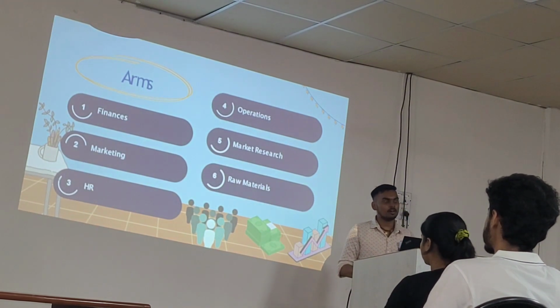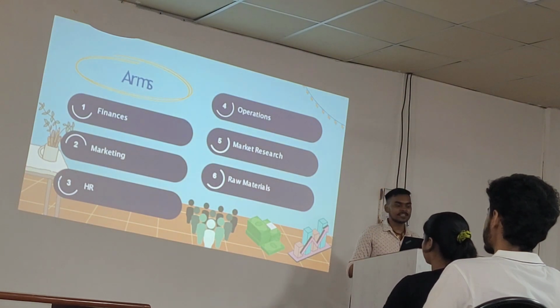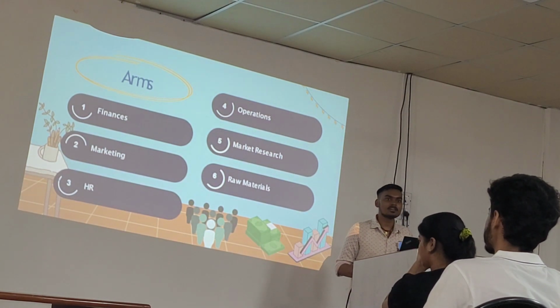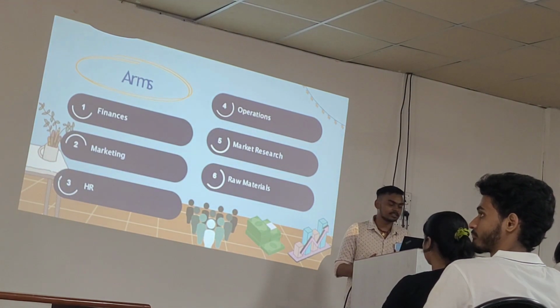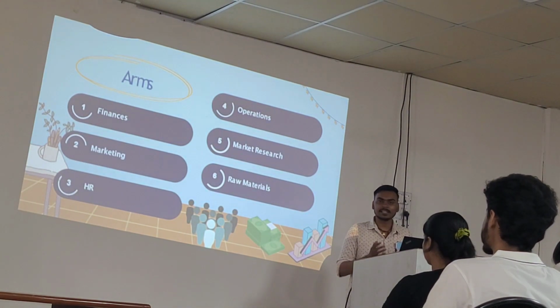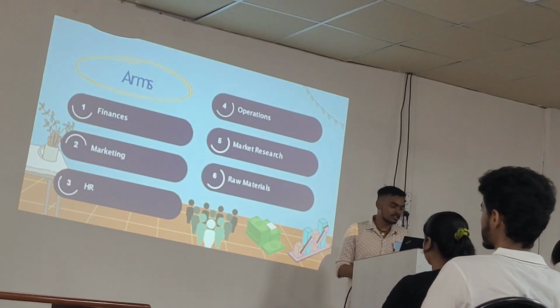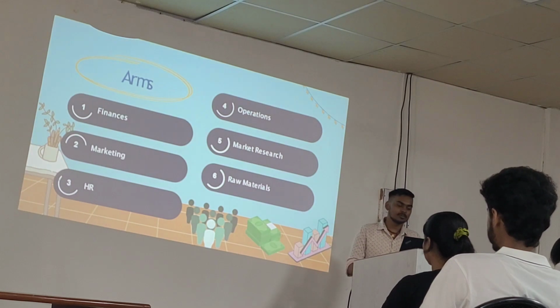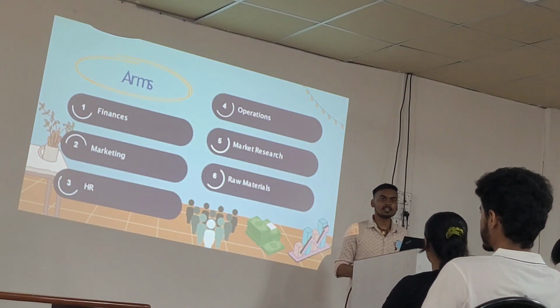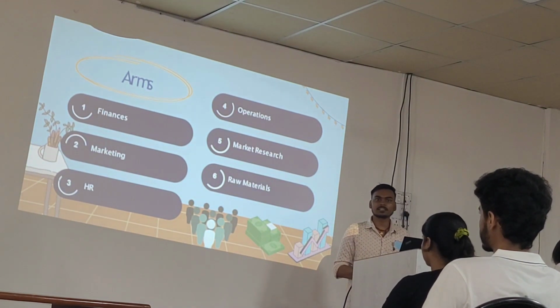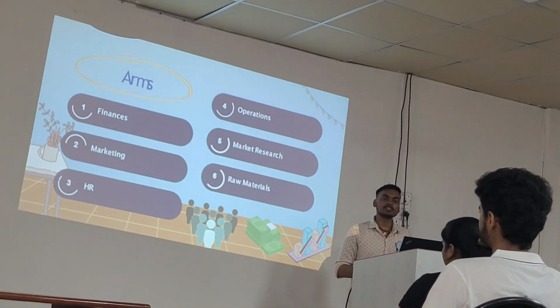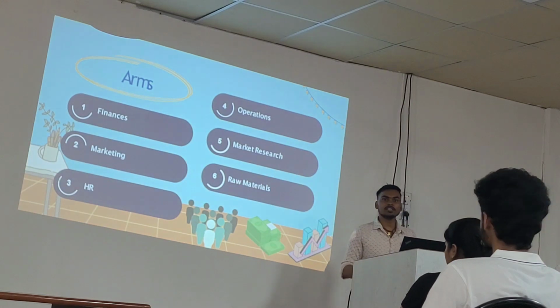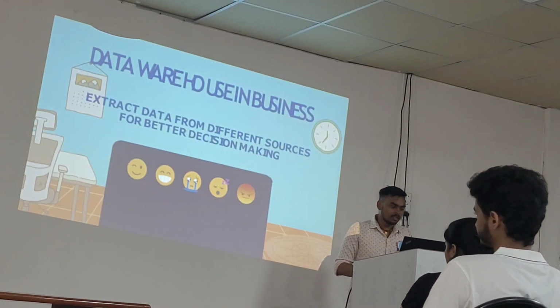So all sorts of data that a business requires during proper functioning, like financial information, marketing and sales information, human resource information, operation information, and all other information that is required to run a business is stored in different databases, which at last gets stored in the data warehouse.